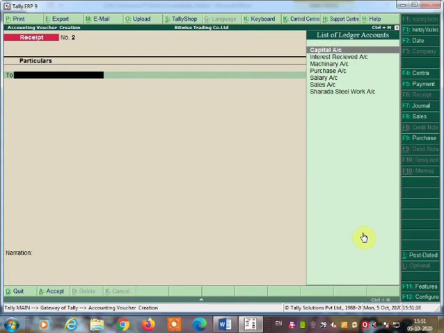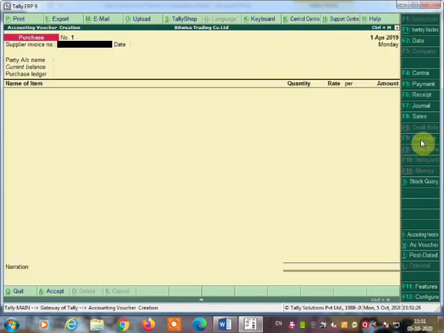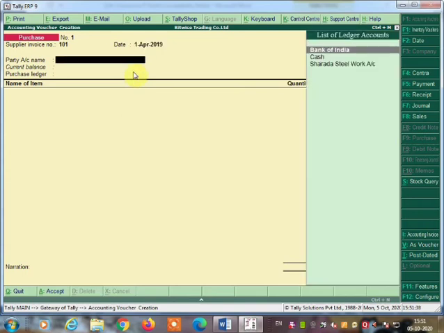Now the second voucher is purchase of goods from Sharda Steelwork on credit. On credit means purchase voucher, and for the purchase voucher you are going to press the F9 function key or just click on purchase. Now the supplier invoice number you can give 101. The date you are going to change according to the question, 14, it is correct. Next, the party account name is Sharda Steelwork. Select Sharda Steelwork account here.